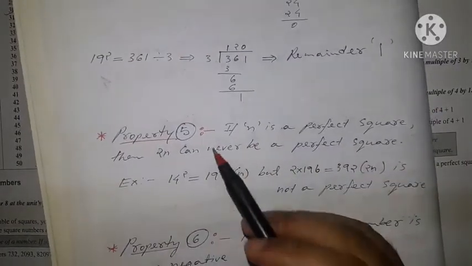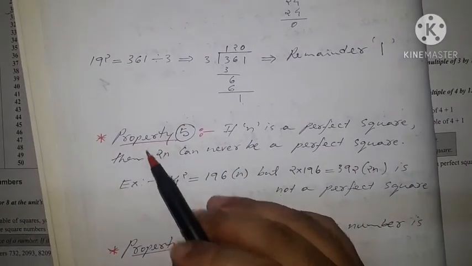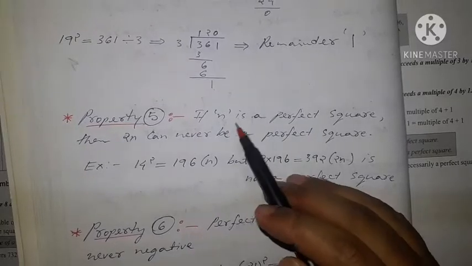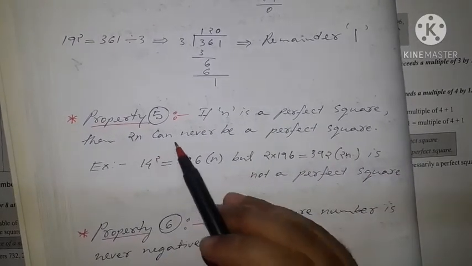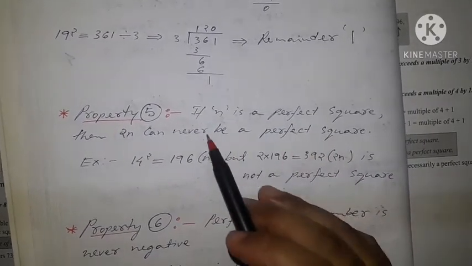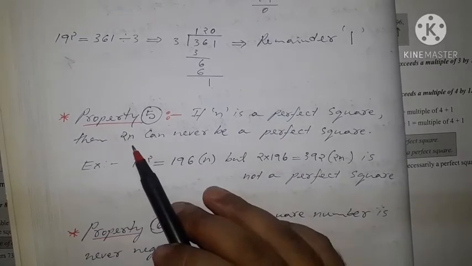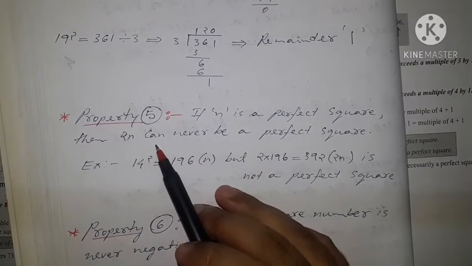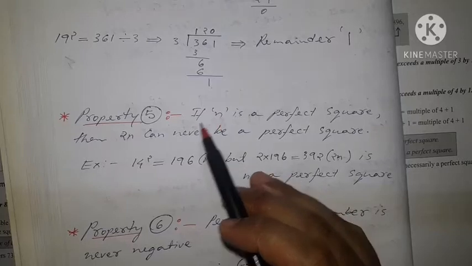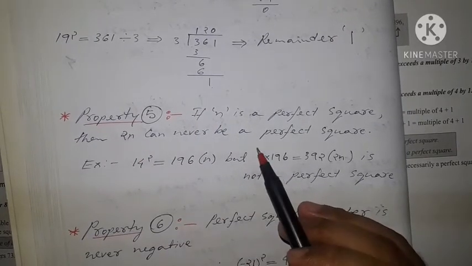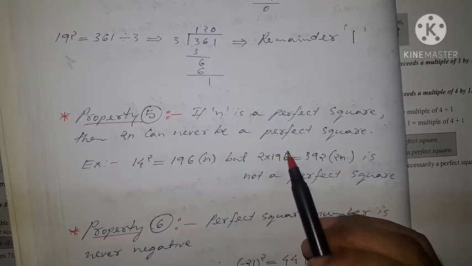So now let's move to property number 5. If n is a perfect square, then twice n can never be a perfect square. So if n is a perfect square, then twice n, we might think that if we multiply n with 2, it will also be a perfect square, but it is not true.